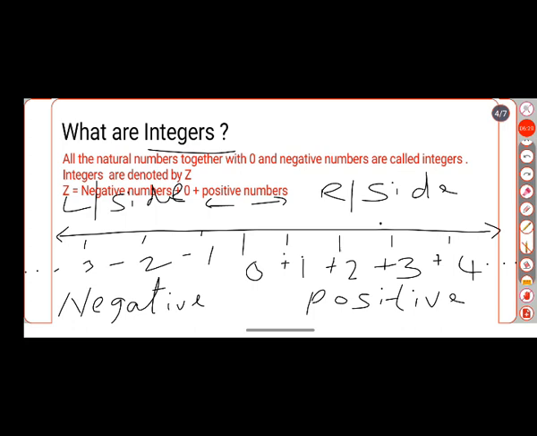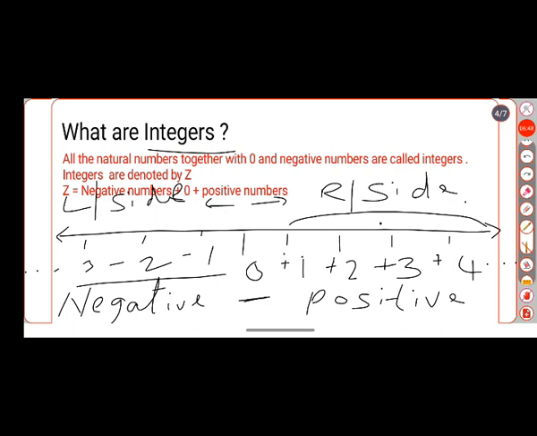Remember what the definition says: all the natural numbers together with 0 and the negative numbers, means positive numbers, 0 and negative numbers. These are 3 sets of numbers: positive numbers, 0, negative numbers.